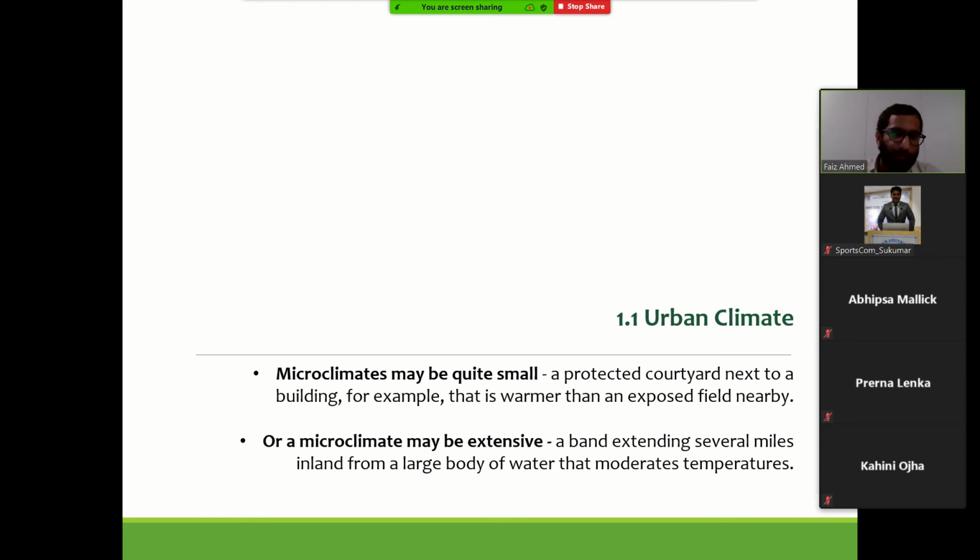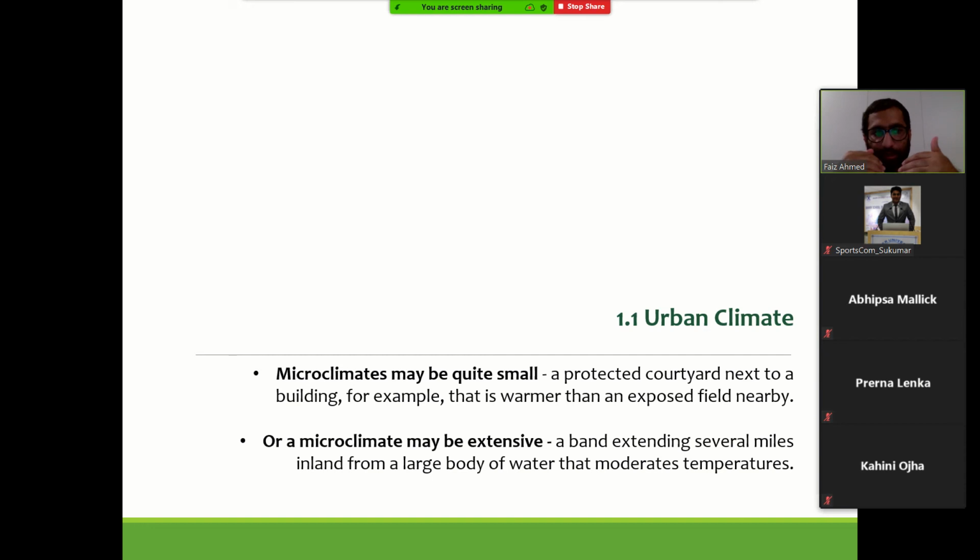So a microclimate may be quite small. Okay, a protected courtyard is an example. If you go to a lawn, or if you go to the backyard of our house, we feel, okay, this is slightly pleasant. Why? Because of various things.